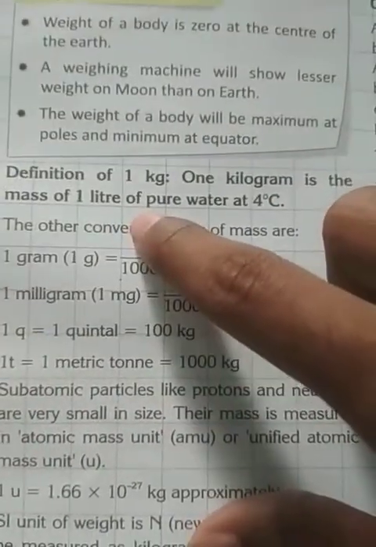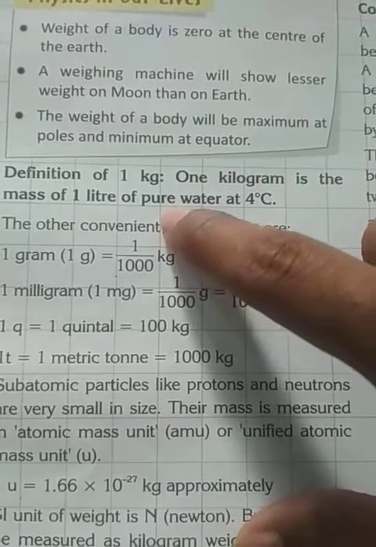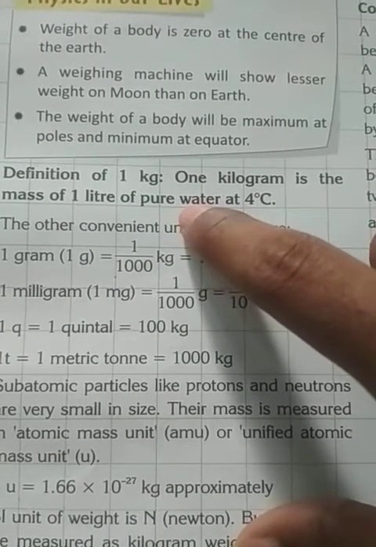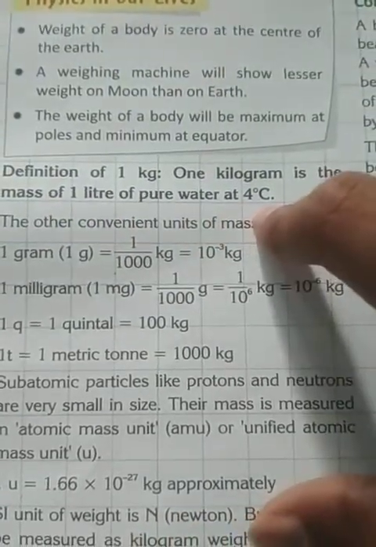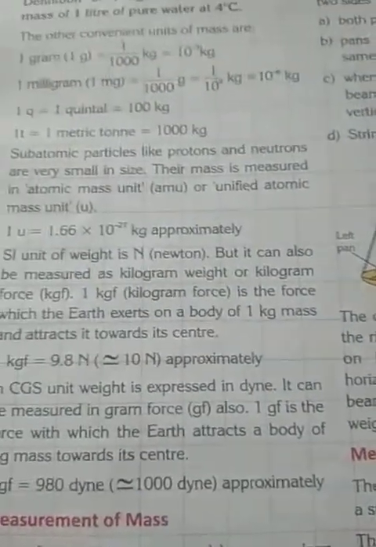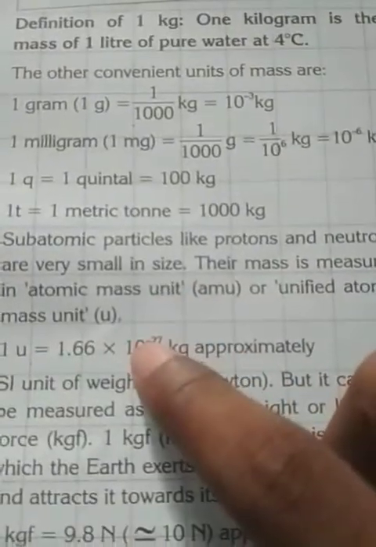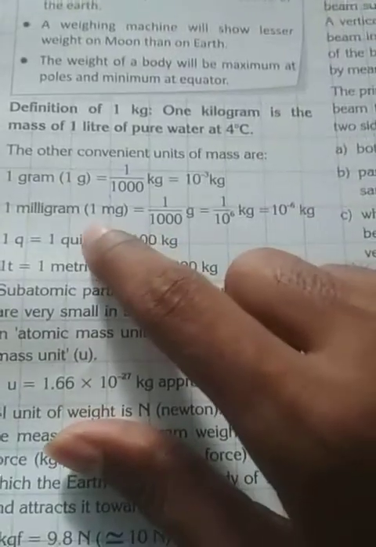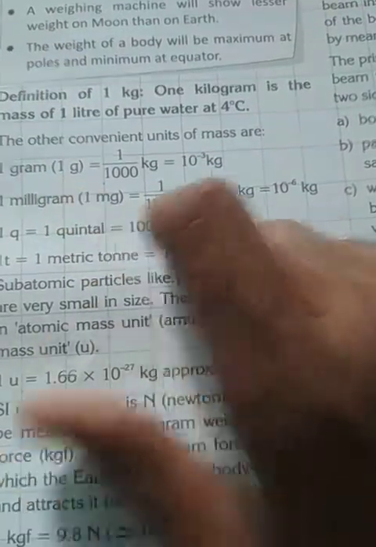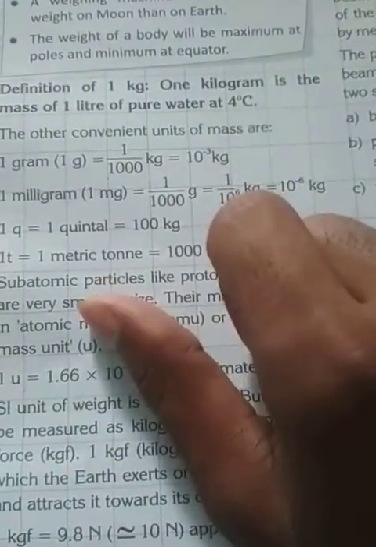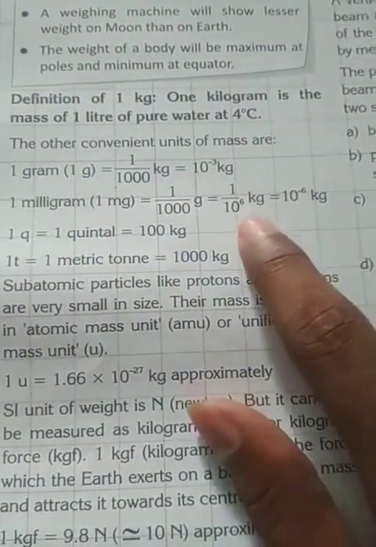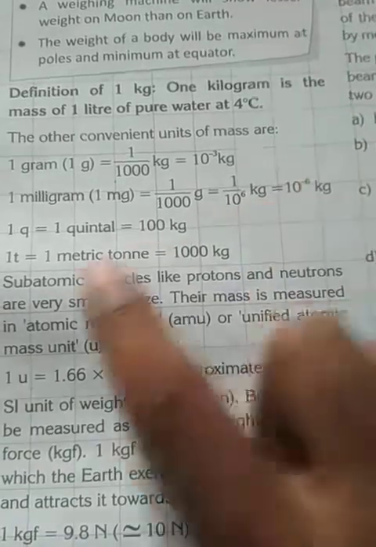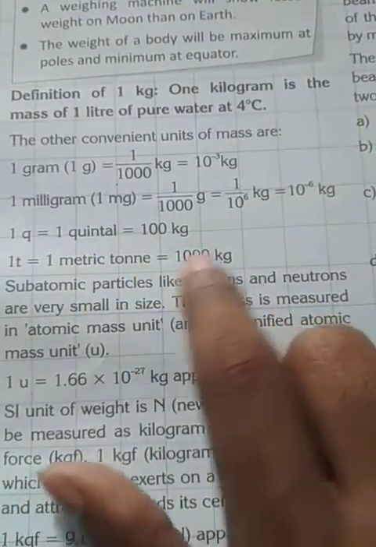Okay, there are some definitions given, like the first definition, 1 kg. What is 1 kg? 1 kilogram is the mass of 1 liter of pure water at 4 degrees centigrade. Some other units of mass are given. 1 gram equals 10 to the power minus 3 kg. That means 1 kg equals 1000 gram. 1 milligram means 10 to the power minus 6 kg, that means 1 by 10 to the power 6 kg. 1 quintal means 100 kg. 1 metric ton means 1000 kg.